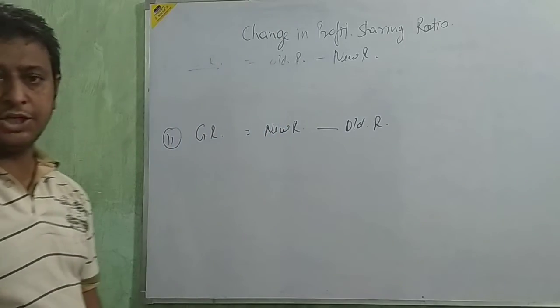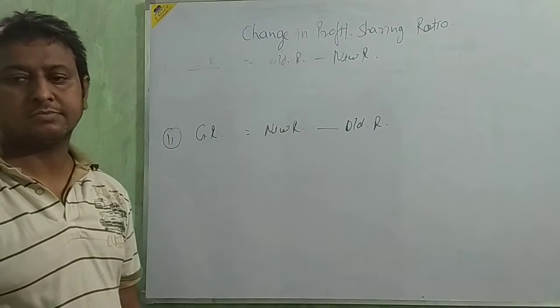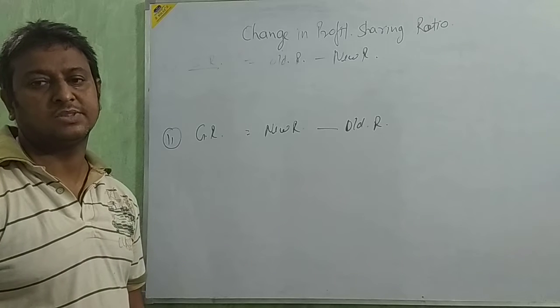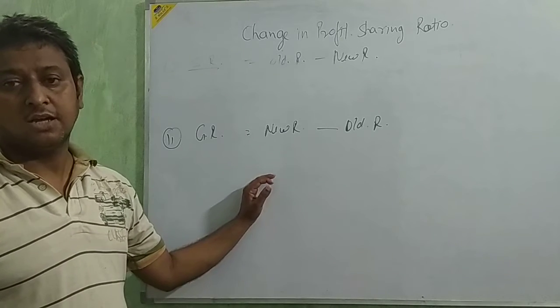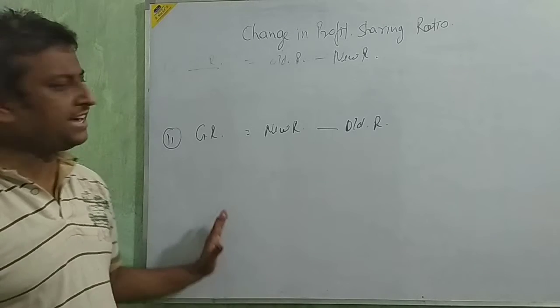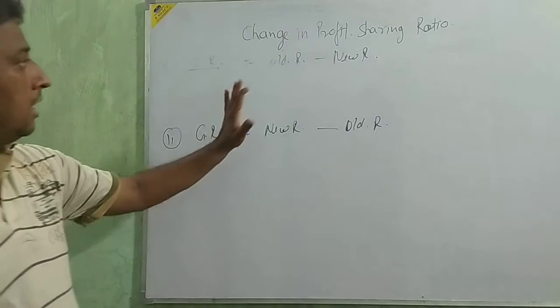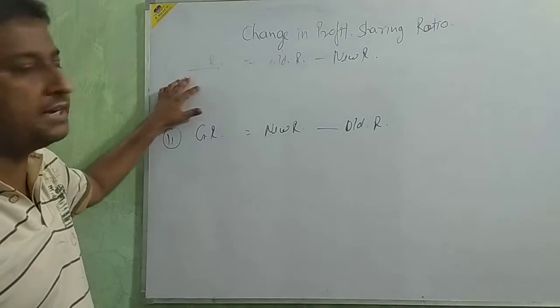Okay, beta? New ratio less old ratio. This is the formula which is given in your book.